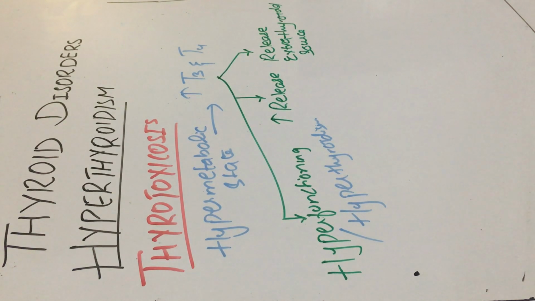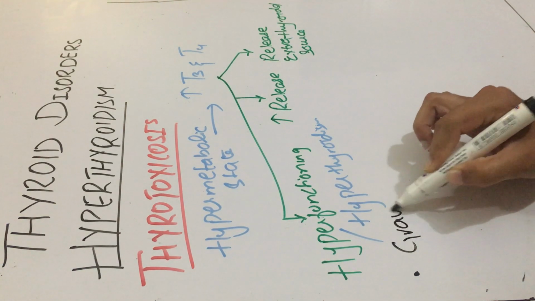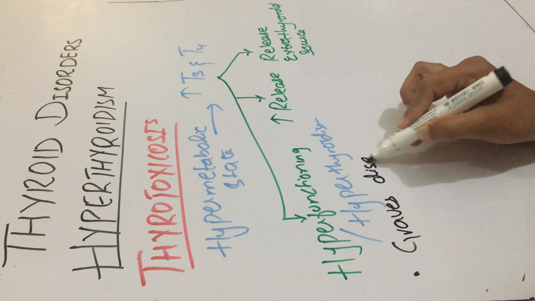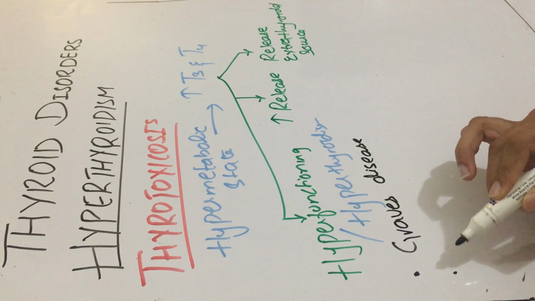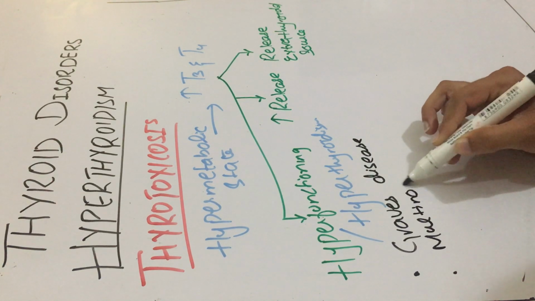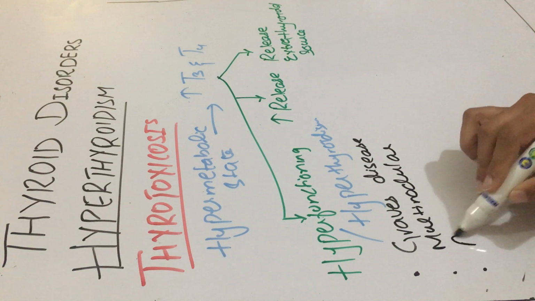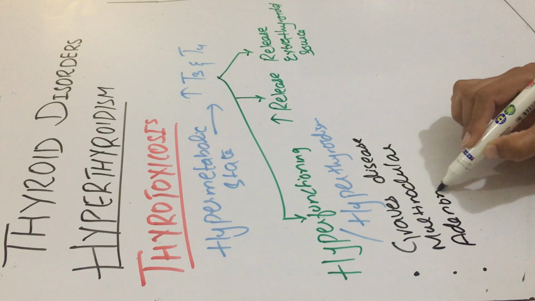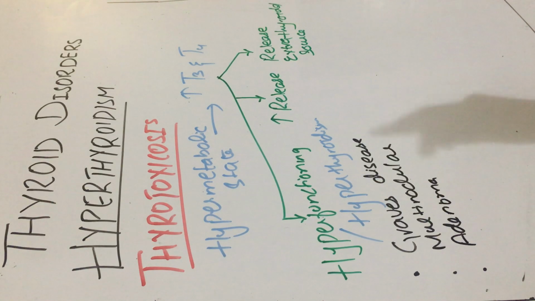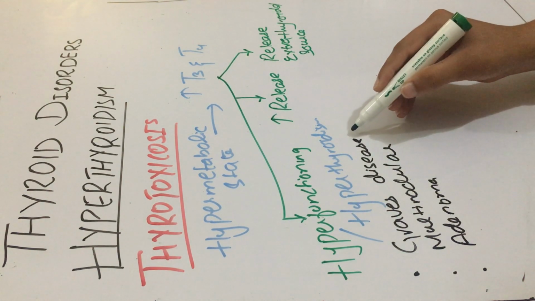Now, what are the examples of hyperfunctioning of the gland or hyperthyroidism? It could be diffuse hyperplasia of the thyroid gland, that is Graves' disease, or hyperfunctioning toxic multinodular goiter, or a hyperfunctioning toxic adenoma of the thyroid. So these are a few examples of thyrotoxicosis associated with hyperthyroidism.